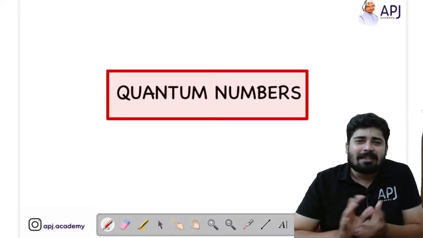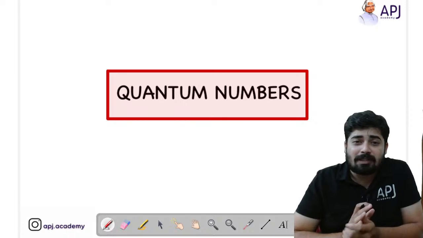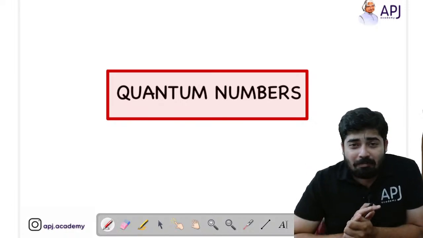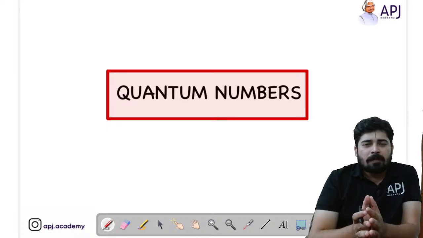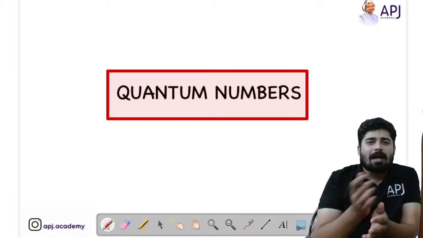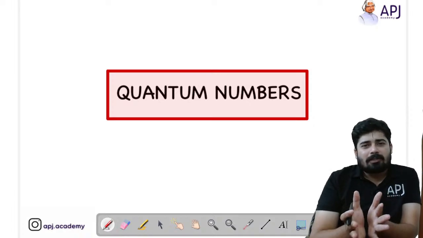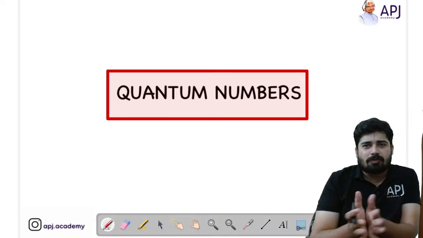Next, quantum numbers is a chapter we are going to discuss today. Actually, quantum number is not a chapter. In fact, it's a small topic that comes in the chapter called atomic structure. We have been discussing atomic structure for the past 3 sessions.